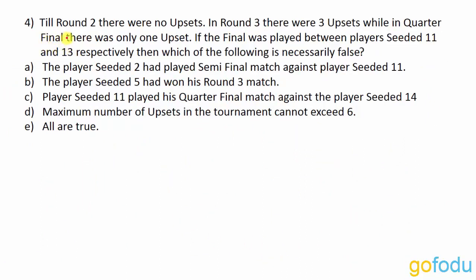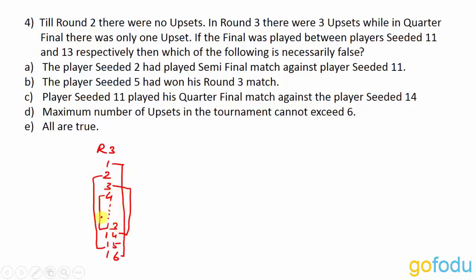So what is given in the fourth question? Till round 2, there were no upsets. That means in round 3, what we have with us? 1, 2, 3, 4 and so on till 16, that is 13, 14, 15 and 16. So 1 will play against 16, 2 will play against 15, 3 will play against 14, and 4 will play against 13, and so on. That means 16 players reached round number 3. There were no upsets in round 1 and round 2.